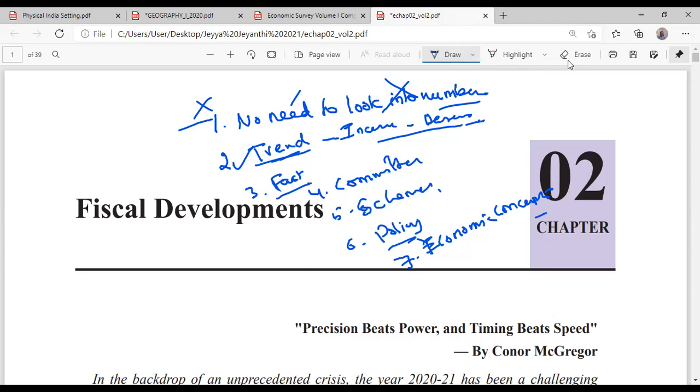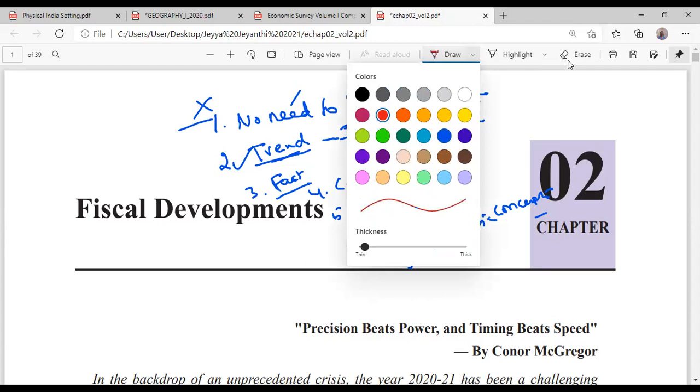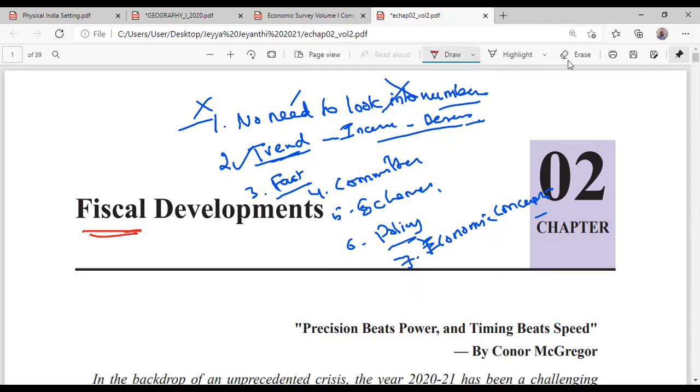So we'll start with the second chapter, fiscal development. What do you mean by the word fiscal development? Fiscal means what? Total expenditure, everything the government has?